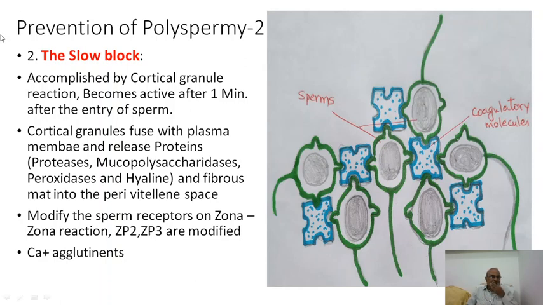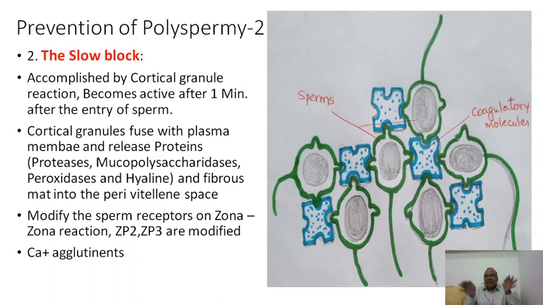Let us see. After the entry of the sperm, the cortical granules fuse with the plasma membrane and release proteins. What are the proteins? Proteases, mucopolysaccharides, peroxidases, and a hyaline substance. Proteases will dissolve the proteins of other sperms, and mucopolysaccharides cover the receptor sites, masking the receptor sites of the sperms. Peroxidases will not allow the sperm to take oxygen, and hyaline is a very, very hard substance that forms a coat around the egg.